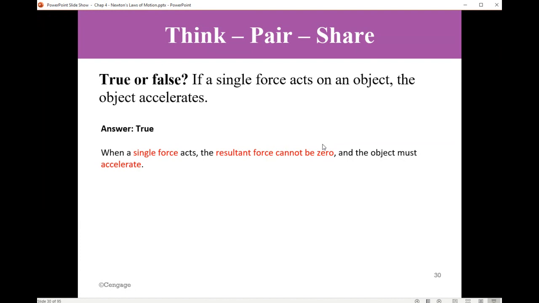This is true. Yes, thank you. Okay? Because a single force is a resultant force. The resultant force cannot be zero. The resultant force is what matters to us. If the resultant force cannot be zero, then there will be acceleration. The acceleration is not zero. Okay? So to have a single force is different from having a group of forces that may add to zero resultant.